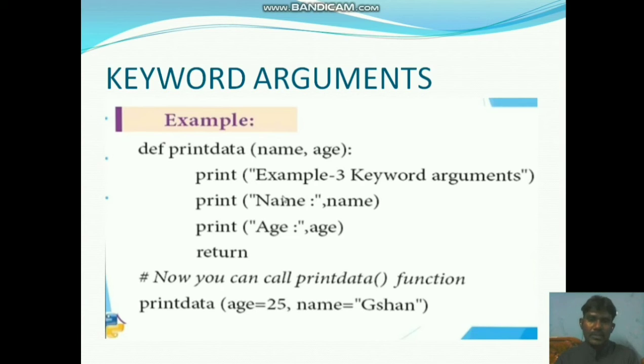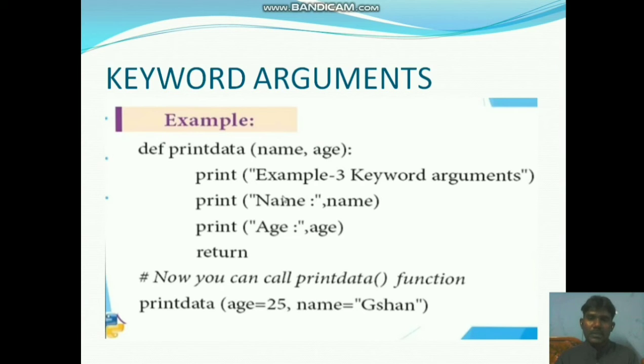So why do we use a keyword on the argument side? So that it will call directly the correct parameter and execute the program. Here, name will be called only for the name parameter. Shan will be passed to the name parameter and the program executes. Example 3, keyword arguments. Next statement, print name. Name will be Shan, print age 25. There is no return statement, so it returns None, and finally the program exits.